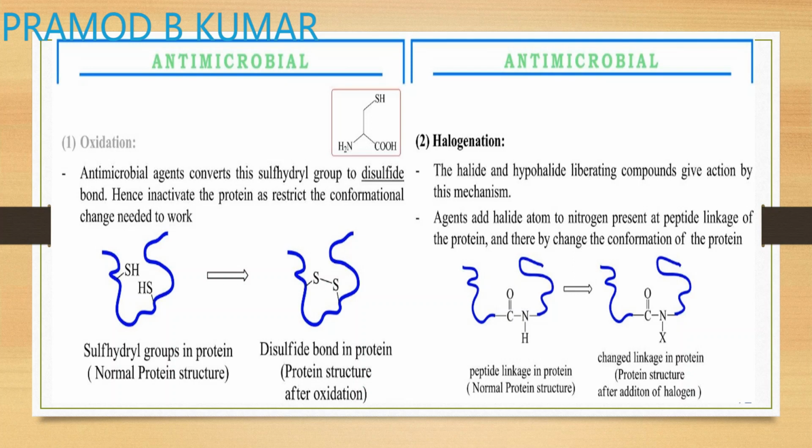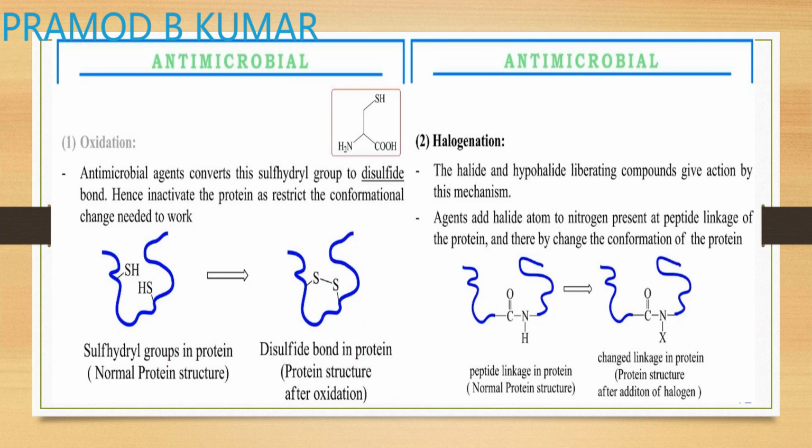Now let's go for halogenation. So what happens in halogenation? There is a normal peptide linkage where you can see there is an NH. This NH of your amide gets replaced by your halogen atom. So this changes the protein amide linkage by addition of the halogen.